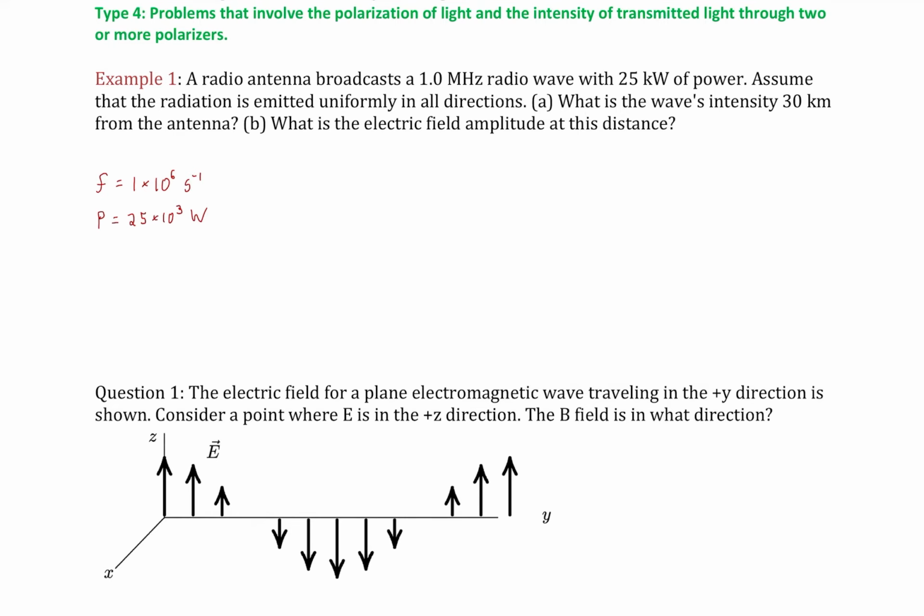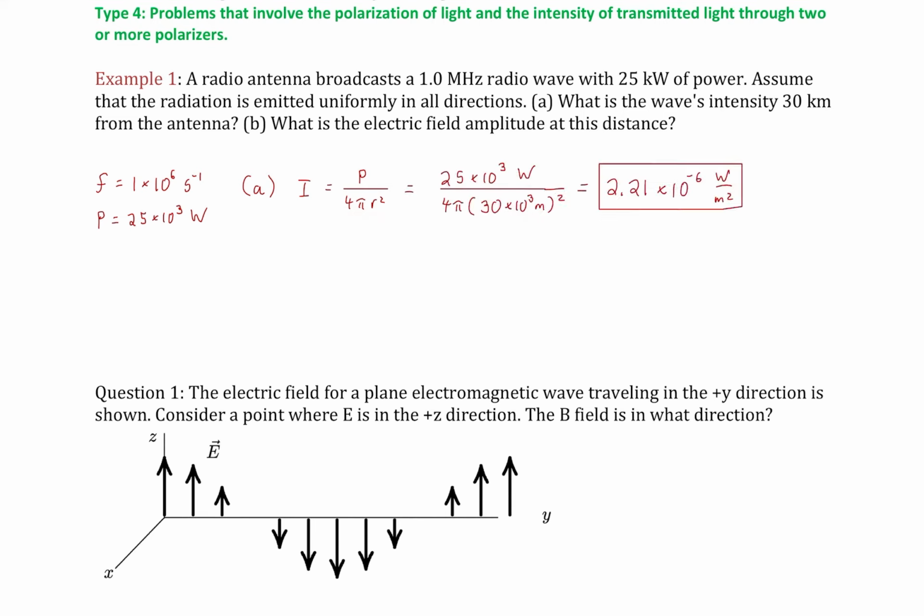Well, we want to go ahead and consider our frequency here. This is just converting it over into the correct base units. And here we have the power in watts. This is going to be our formula to relate intensity, power, and the area of our spreading sphere of energy. We just plug in our values, including our radius of 30 kilometers, and we end up having an intensity, which is very small, of 2.21 times 10 to the negative 6 watts per square meter. But that makes sense because radio waves are not terribly powerful to begin with, okay?